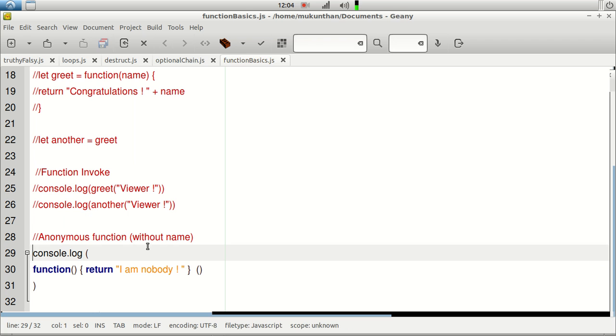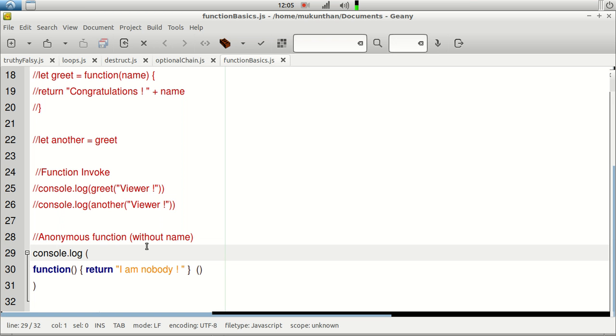Next one, anonymous function. Some places you don't need to have a function which will be used again. That means you are going to use some function only once in the lifetime of the total scope, right? In those scenarios, you don't need to create a variable, or create the function declaration and definition, and you need to use it. There is only one time usage, so you can directly create the function without any name.